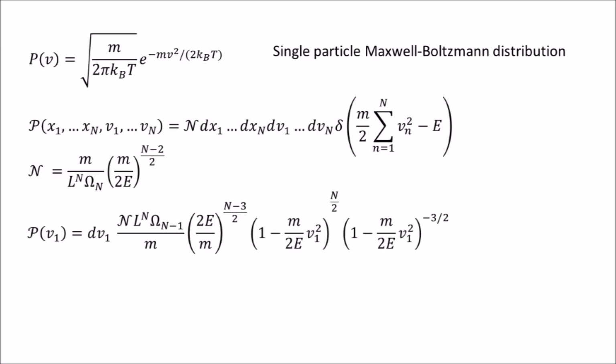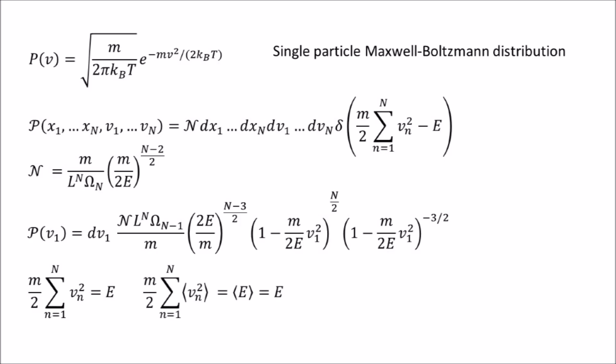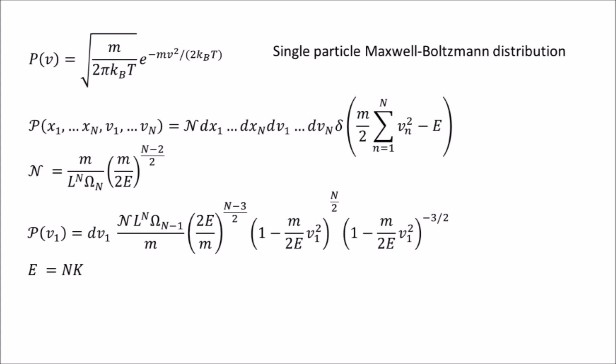We can actually relate the total energy E to the particle number n. Since the total energy has to be conserved, we know that regardless of the state, this equation will always be true. So if we take the expectation of both sides, and since all the particles are the same, this term becomes n times the average kinetic energy per particle. So we can write E equals n times K. Plugging this result into our expression, we get this.